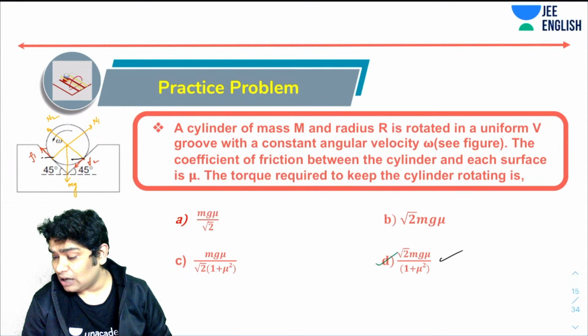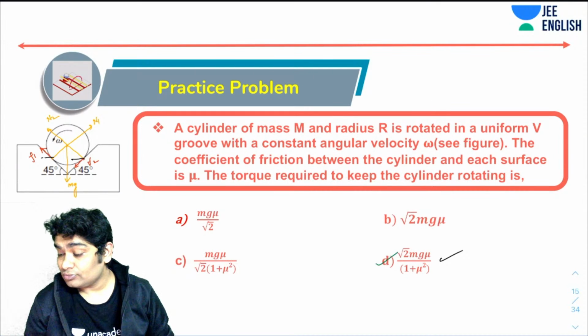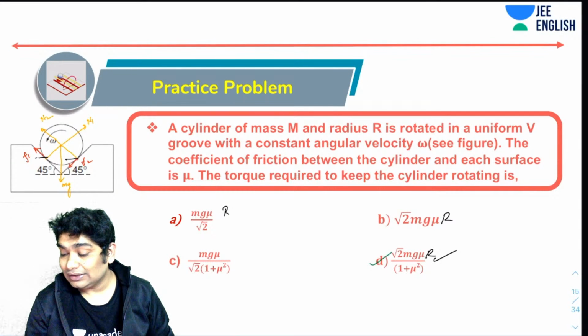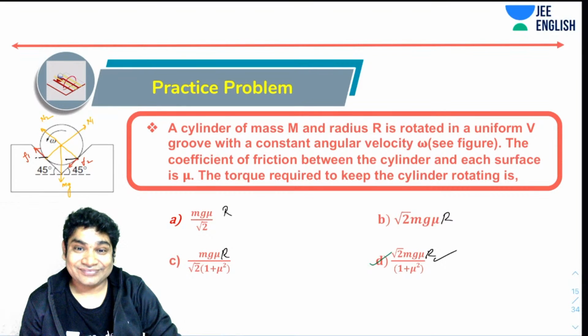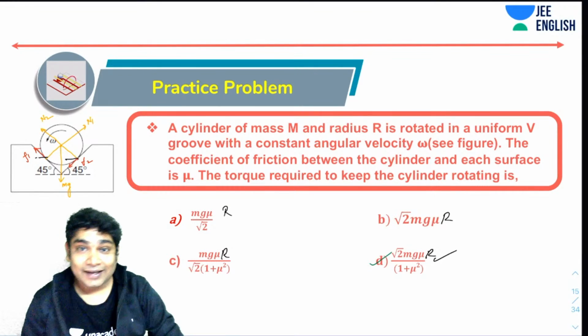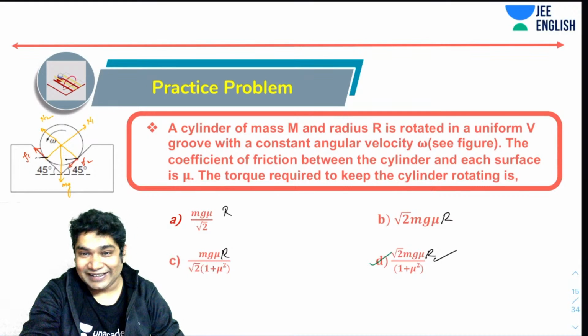So yes, here we have it. What happened to R? There was some R missing. I should have R. This is dimensionally incorrect, right? So R, of course, should have been there. Exactly. Shivam is absolutely right.